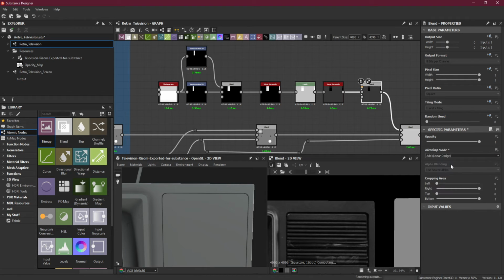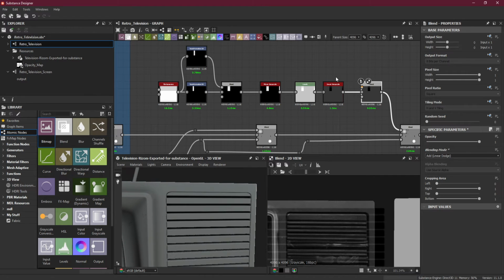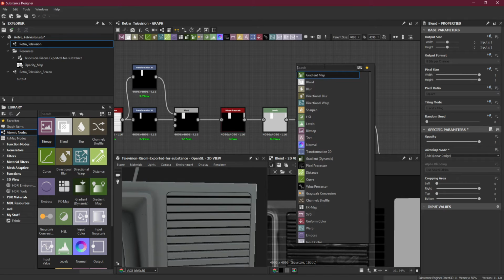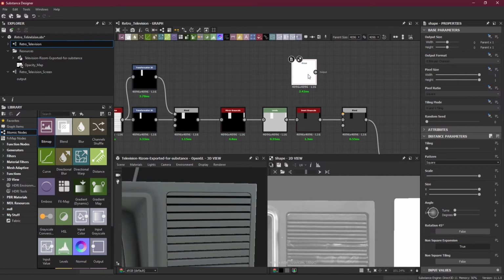So I will use a new blend node, and I will choose blending mode add. And then I will create a shape. Okay, and I will reduce the size of it.